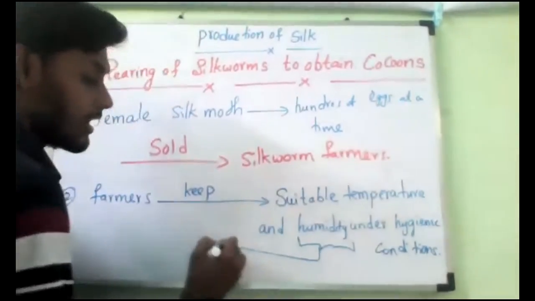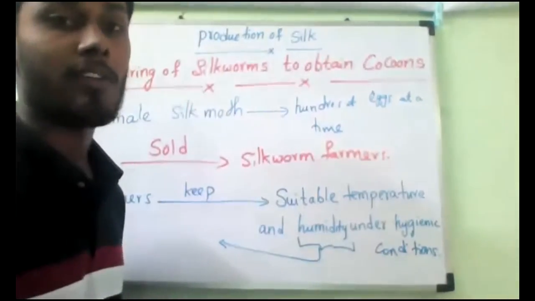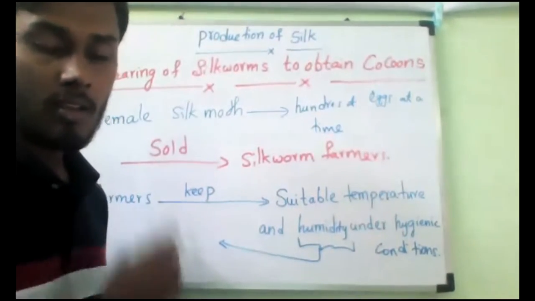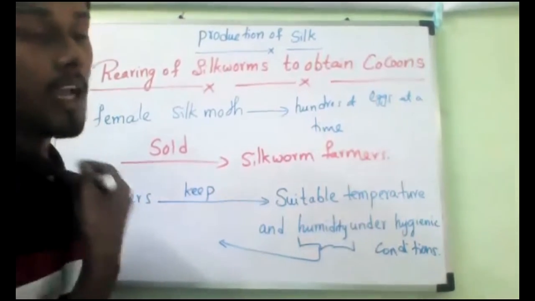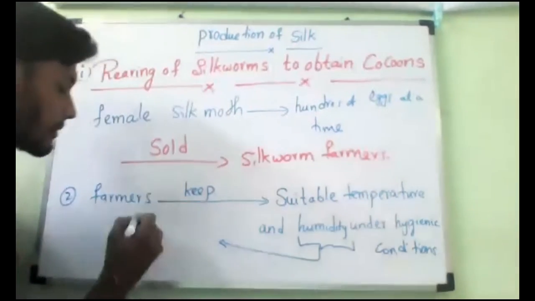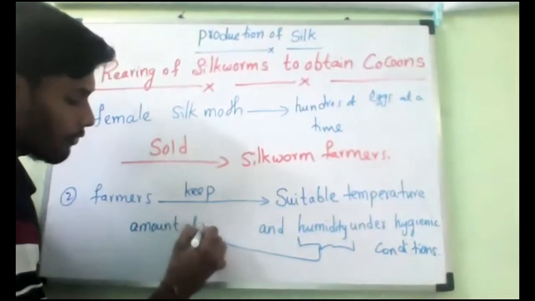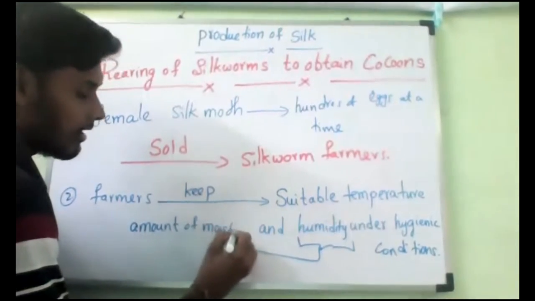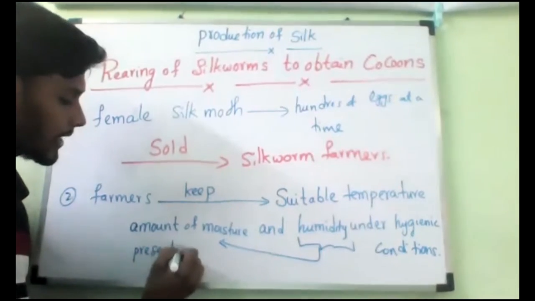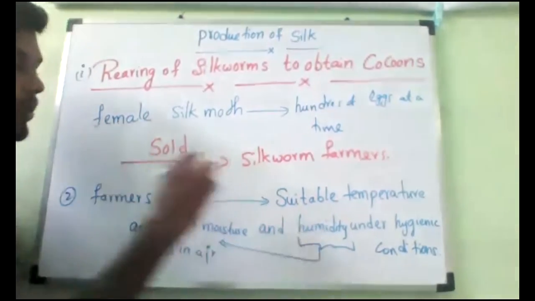Humidity means we know that water vapor is present in the atmosphere. That moisture is called humidity. The amount of moisture present in the atmosphere, or simply the air, is known as humidity.